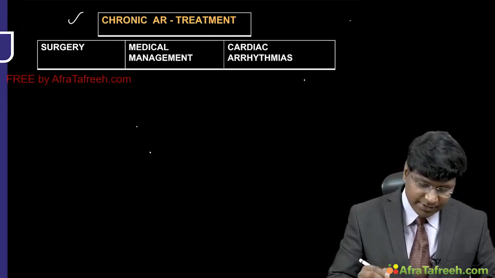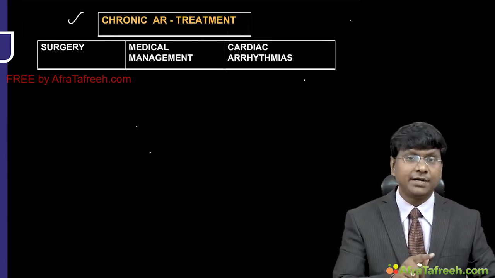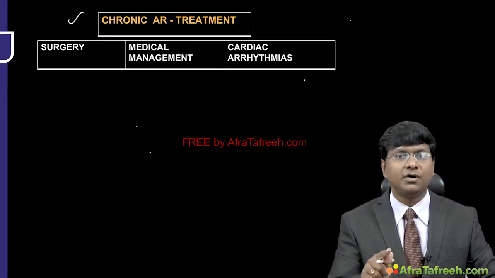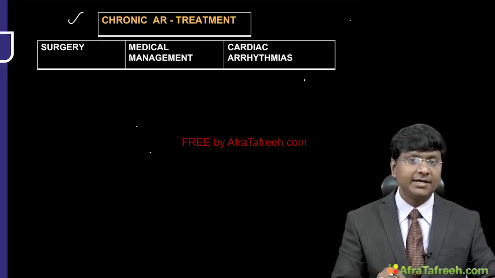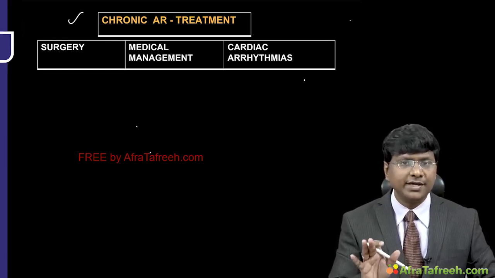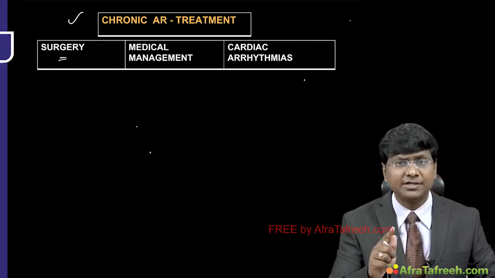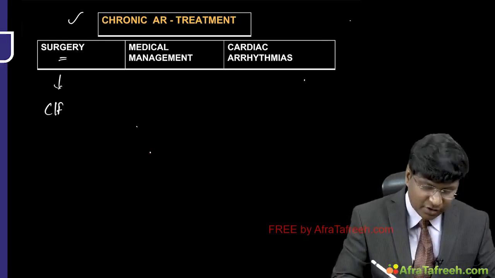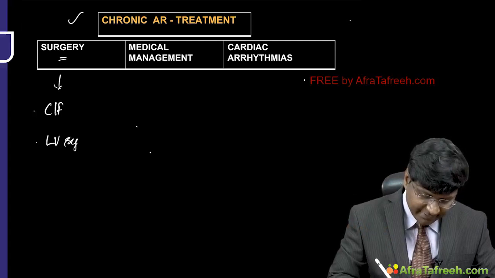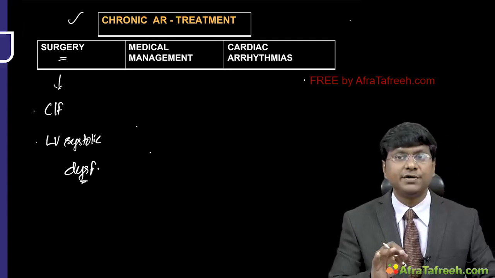And coming to chronic AR, here also we have surgical options as well as medical management. But for acute AR, remember, surgery is the treatment of choice, and that surgery has to be done within 24 hours of the onset of the symptoms. So for chronic AR, remember, we have surgery as well as medical management. These are the two important options. You take the medical management, or you take the surgical management first. The indications for doing the surgical management are, number one, onset of the clinical features of aortic regurgitation, and number two, development of LV systolic dysfunction. So these are the two strong indications for doing the surgery.